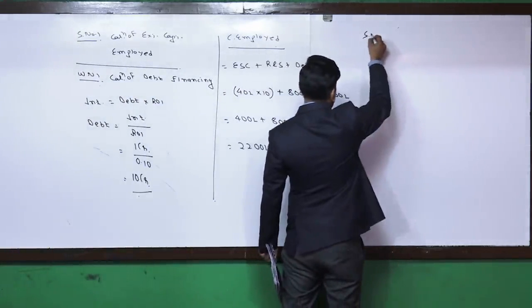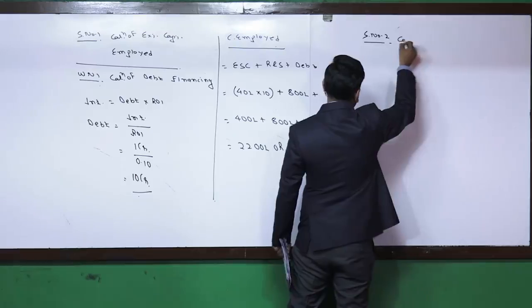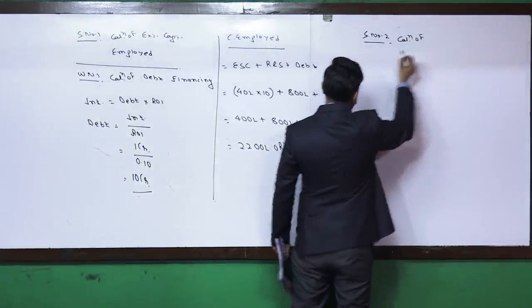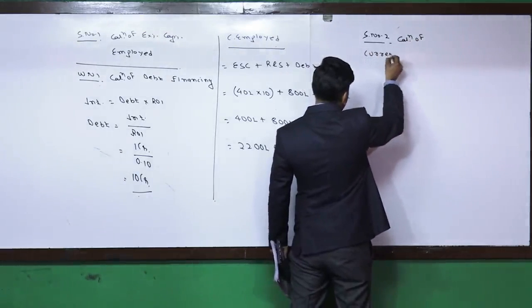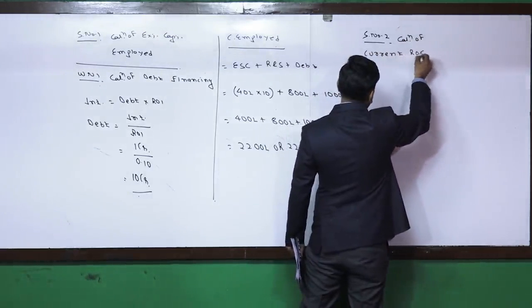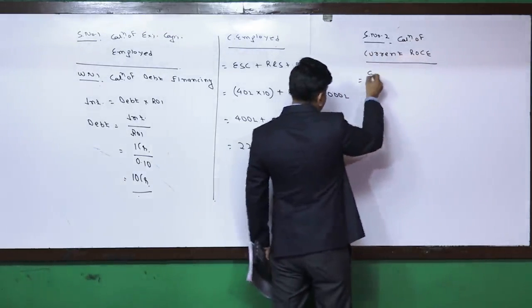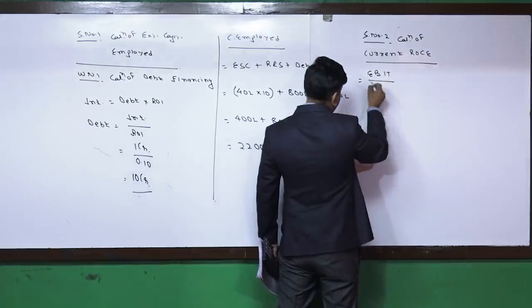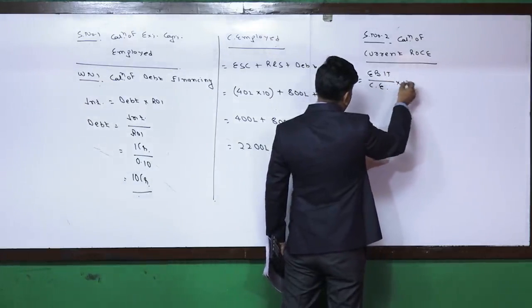Then step number 2, calculation of current return on capital employed. It is earning before interest and taxes upon capital employed into 100.